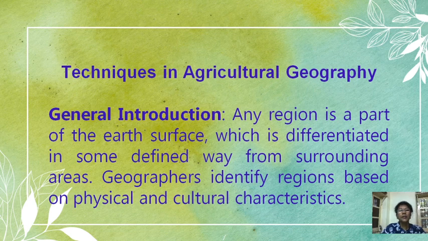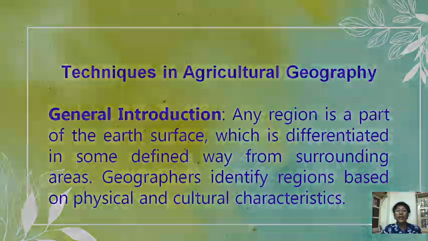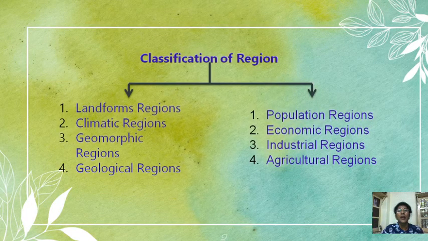Any region is a part of the Earth's surface which is differentiated in some defined way from surrounding areas. And geographers identify regions based on physical and cultural characteristics. Physical and cultural characteristics are divided into two types. Number one is the physical characteristics, and the second division is cultural characteristics.